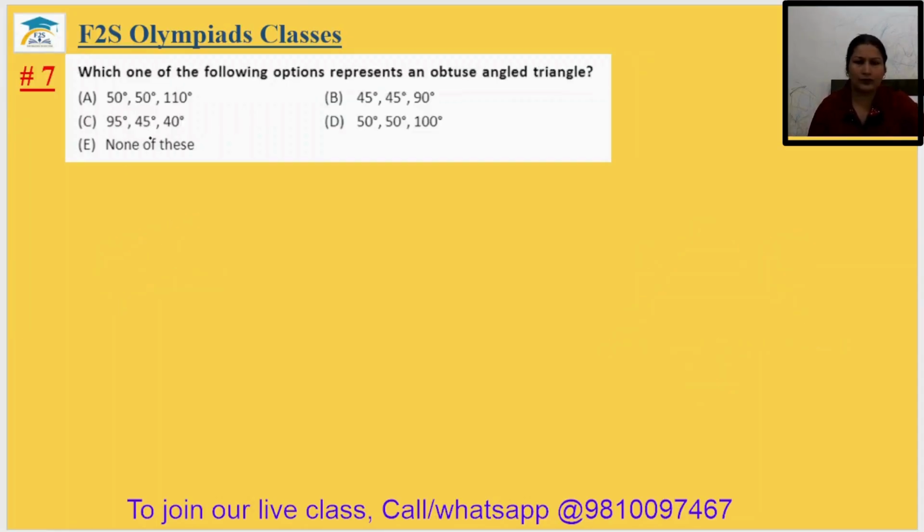Question number 7. Which one of the following options represents an obtuse angle triangle? In an obtuse angle triangle, one angle should be more than 90 degree, and for the angles of a triangle, the sum of three angles will be 180 degree.